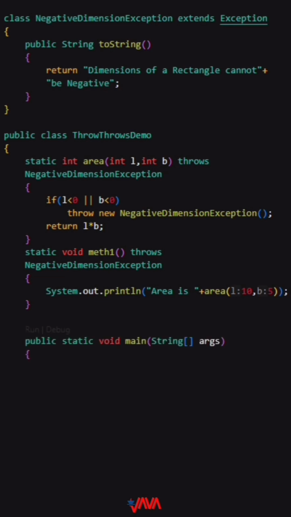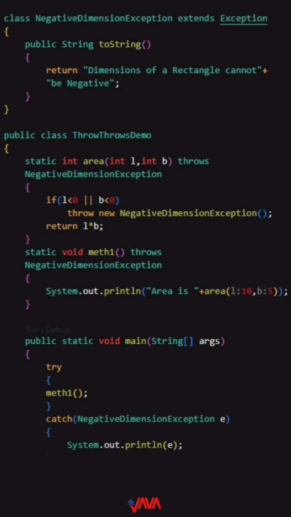Finally, we've got our main method where all the magic happens. The main method uses a try-catch block. It calls meth1, and if any NegativeDimensionException is thrown, the program catches it and prints the error message. At the end, we print "hi" to the error stream. And that's it. We've successfully handled a potential error in our program with a custom exception in Java.